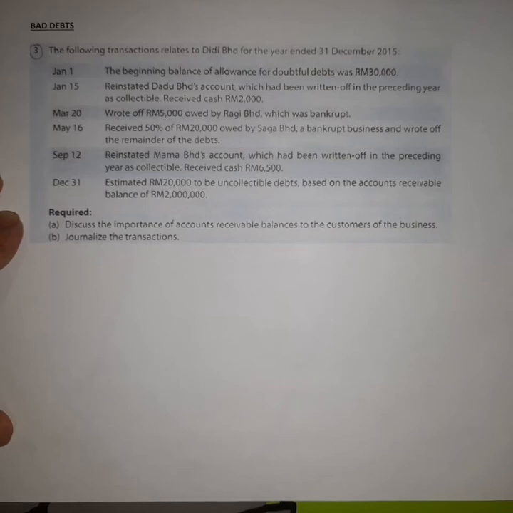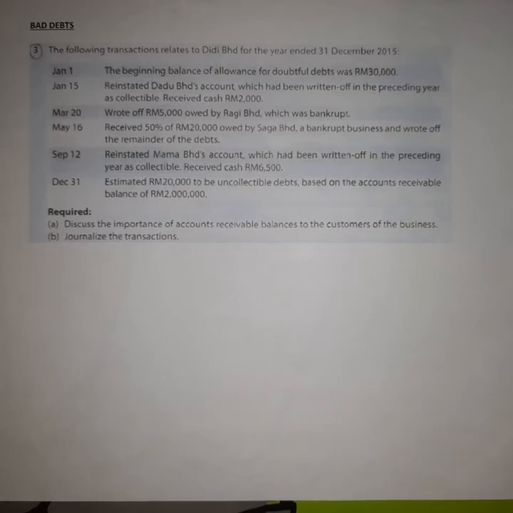Discuss the importance of account receivable balances to the customers of the business. To the customers of a business, the account receivable balance is important.